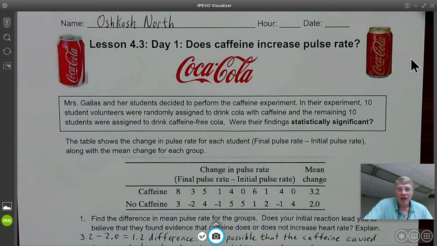Well, students, today it's time for lesson 4.3, day one. Does caffeine increase pulse rate? Let's take a look. Mrs. Gallus and her students decided to perform the caffeine experiment.